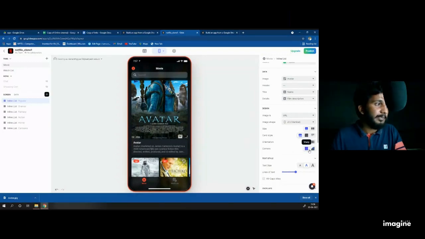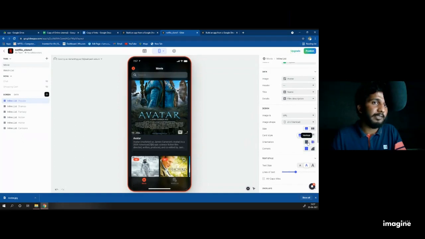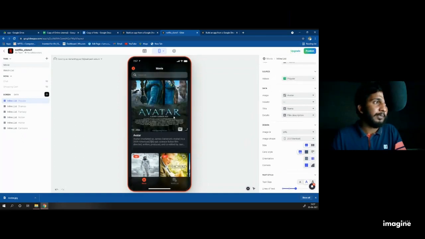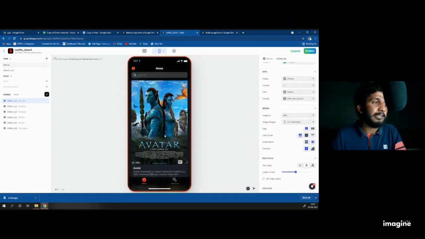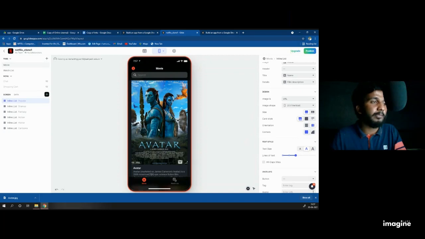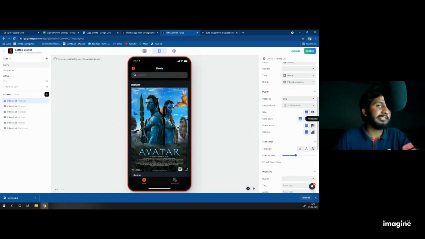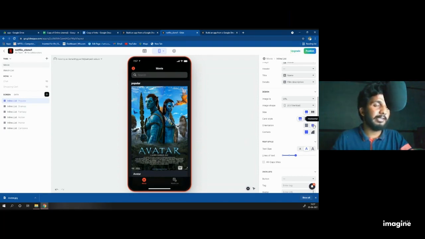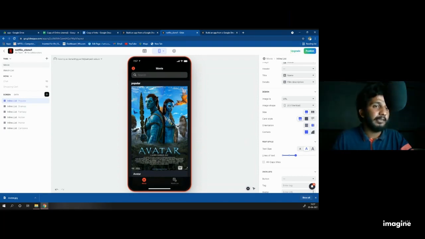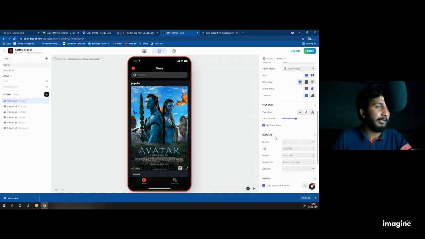Then I need a sharp edge or round edge. I think sharp edge is best, so I put a sharp edge. If you put it vertical, okay, when you add some other extra data and swipe vertically, you may get some other popular movies. So now I'm using only one movie, so if you select vertical or horizontal, it doesn't matter. It's best to keep it horizontal, okay. Then corner, okay. Then all capital letters.